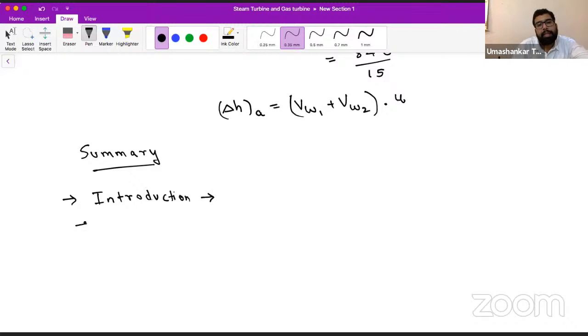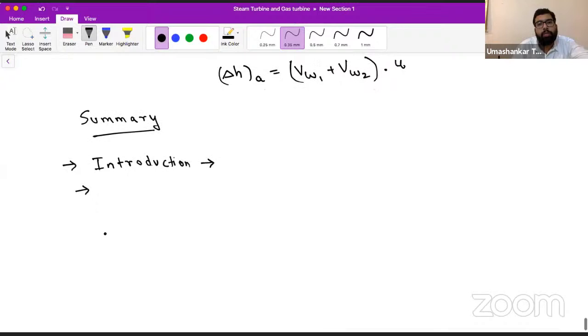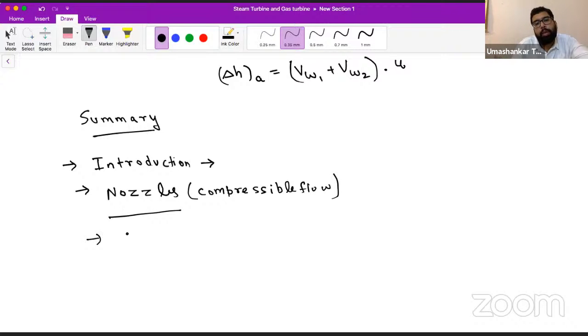Okay. In the second session, third session, fourth session, and some part of the fifth session, we have seen flow through the nozzles. Here you can say we have seen the compressible flow also. So we have analyzed the nozzles by using our basic equations of continuity, Bernoulli, steady flow energy equation.